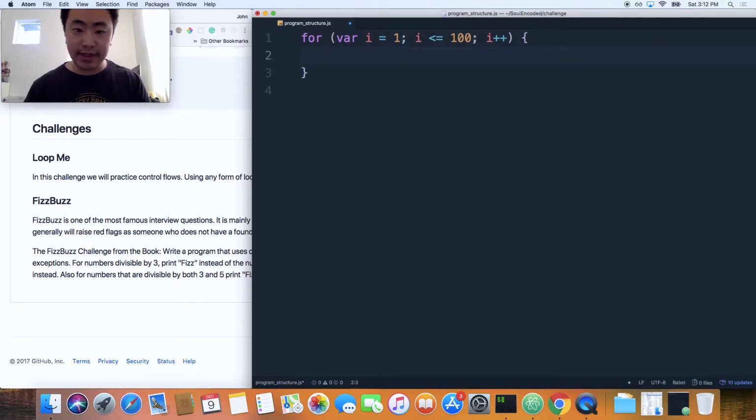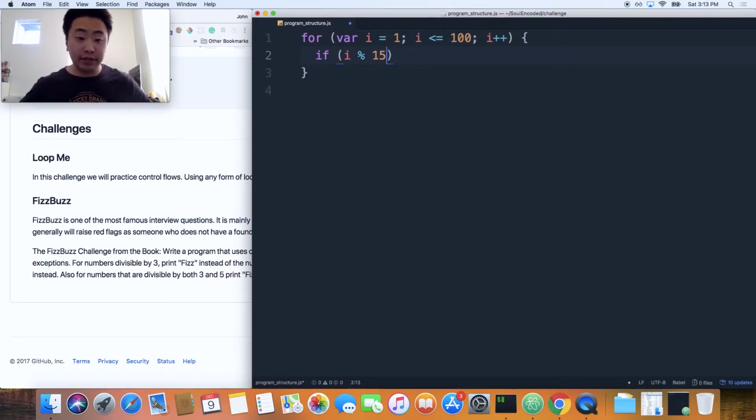Now inside this, I'm gonna create a conditional execution using if statements. If i, and then we use modulus. As you know, modulus shows you the remainder, right? Imagine every time this loops, i goes from 1, 2, 3, and so on. If you say 1 modulus 3, that gives you a remainder, so it won't equal 0, and then it won't execute this particular line of code. But for us, we're gonna do 15 to start off.